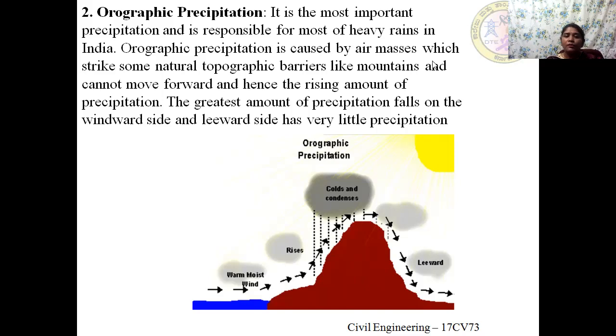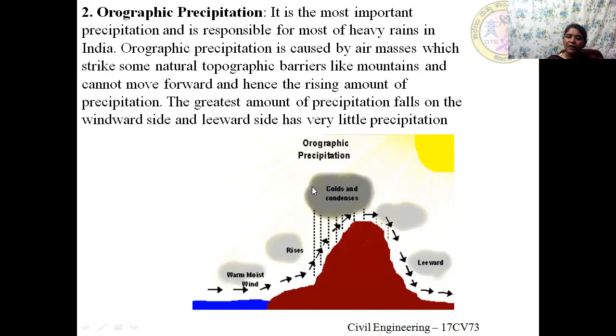One more most important part is that the greatest amount of precipitation falls on the windward side, which means this air which strikes the topographic barriers moves up and forms clouds.